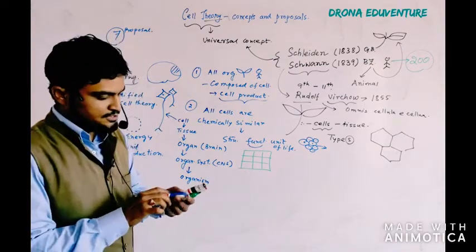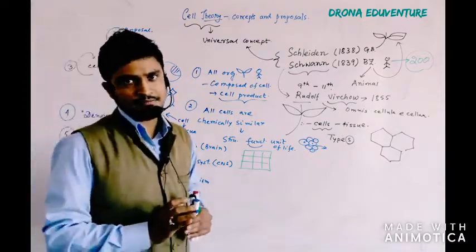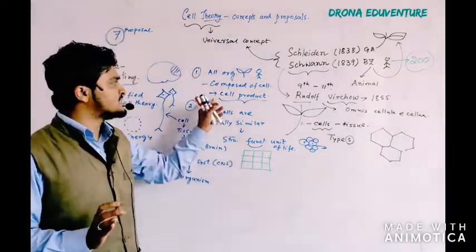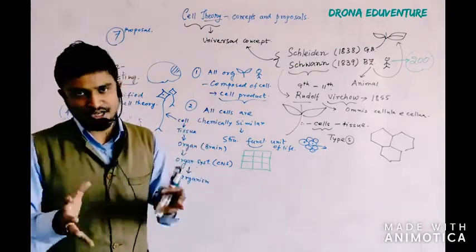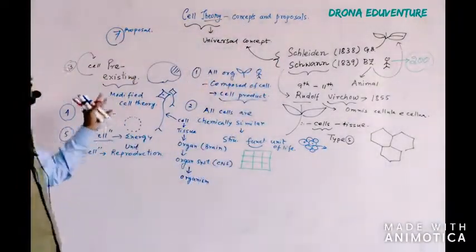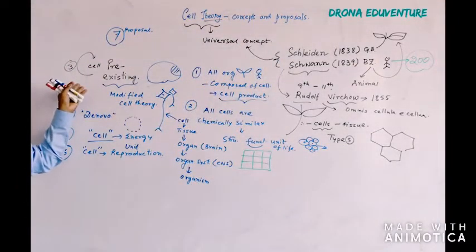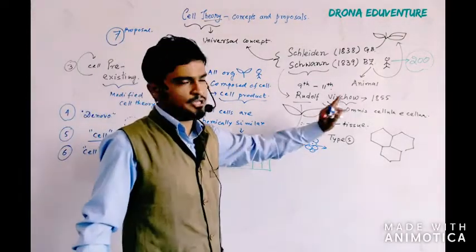So if I summarize without going into details or depth, first, all organisms are made up of cells and cell products. Second, all cells are actually the structural and functional unit of all living systems. Third proposal, as per the Virchow editing, cells come from pre-existing cells, or omnis cellula e cellula.